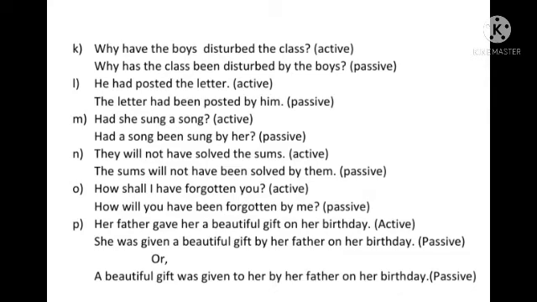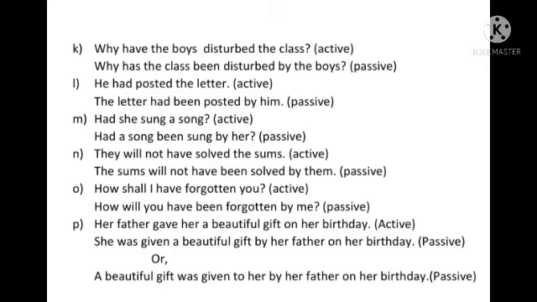Her father gave her a beautiful gift on her birthday. Children, see, there are two objects in this sentence. Her father gave whom? Her. What? A beautiful gift. This kind of verb is known as a ditransitive verb, when there are two objects. When two objects are there, we will bring either object first and the next object will remain at its own position.